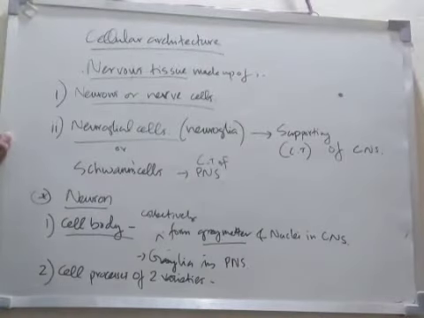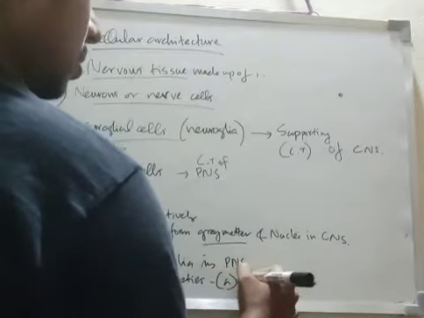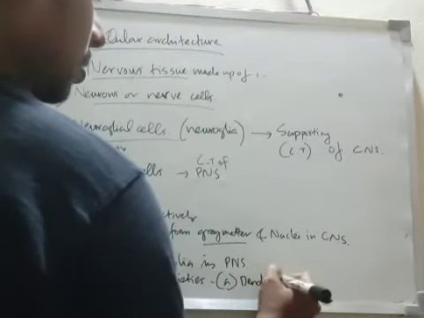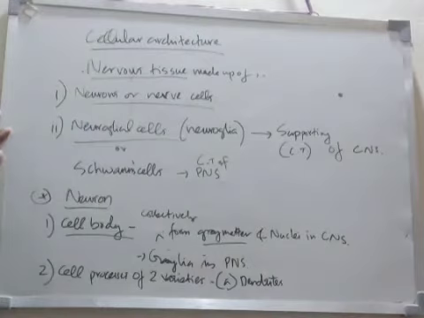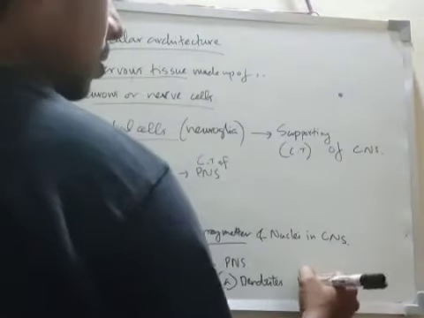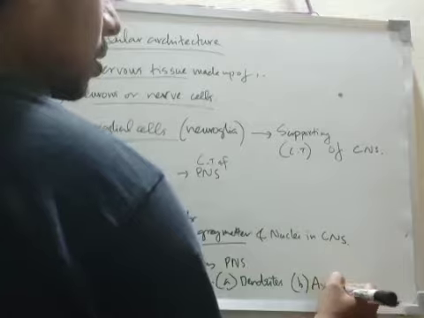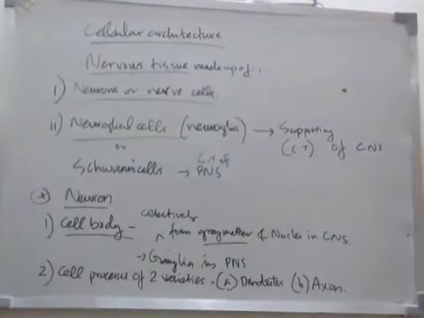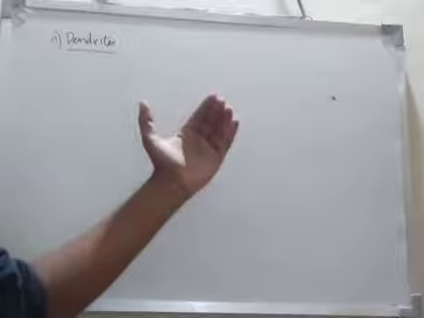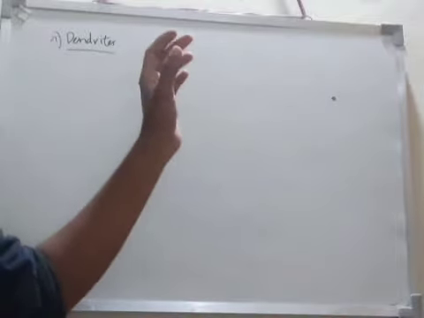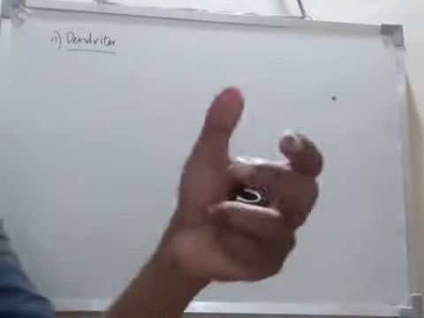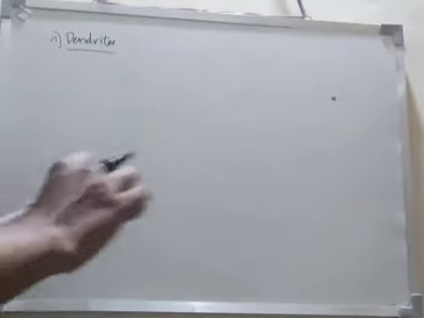The first one is dendrites and the second one is axon. Dendrite is a Greek word, and its meaning is branch of a tree. At the end of the cell body in the neuron there are dendrites, and there is a long axon.